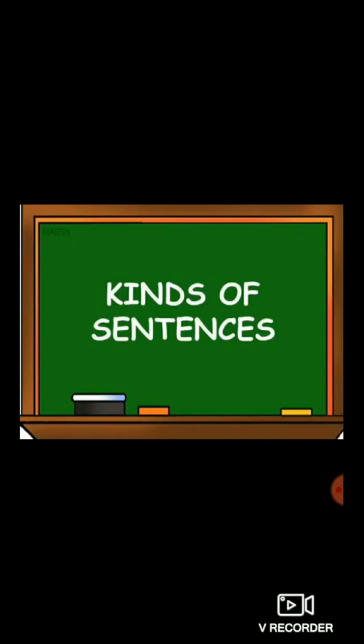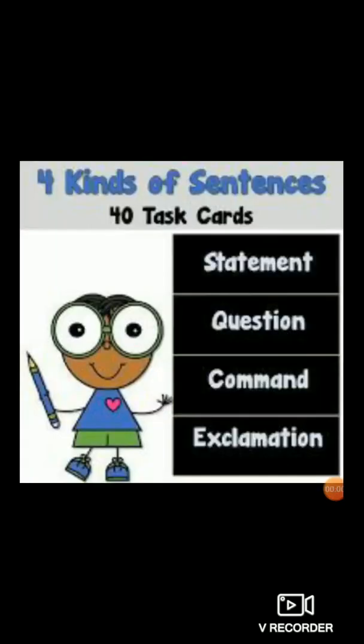So how many kinds of sentences are there, children? Yes, there are 4 kinds of sentence. Which are there? Statement, question, command and exclamation. Say after me.